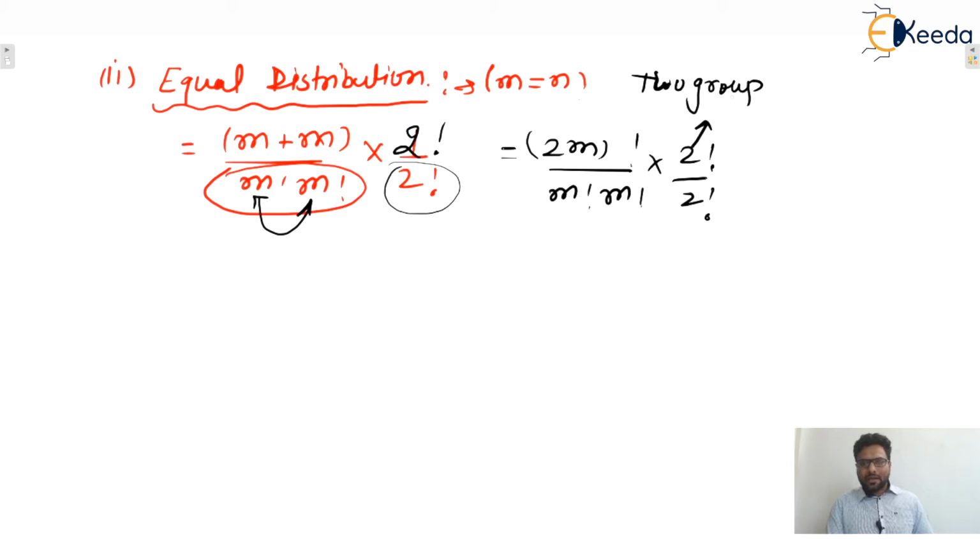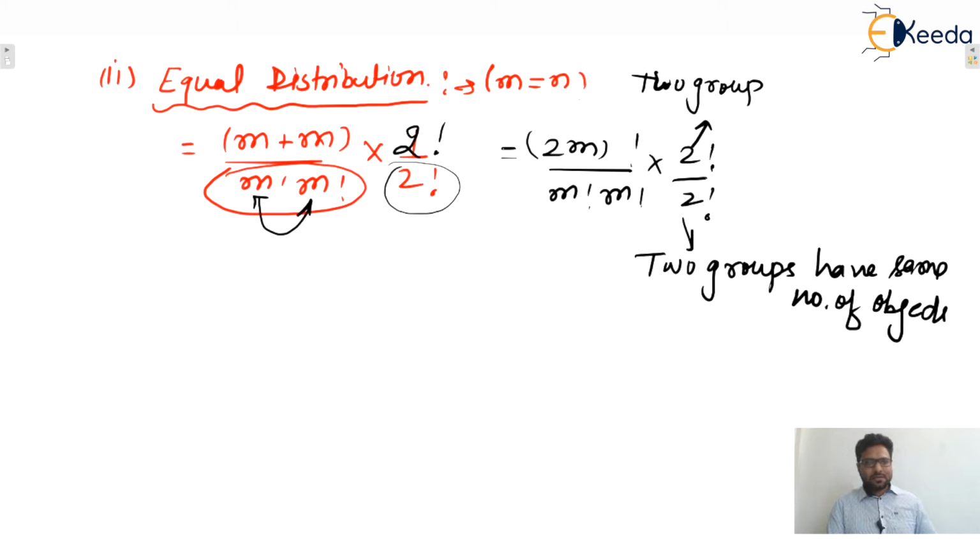Yes or no? And here this one is 2 because two groups have the same number of objects. Isn't it? I hope this one is clear to everyone. Okay. So yes, here also we can say that that will be the formula, or the answer. Isn't it? Okay.